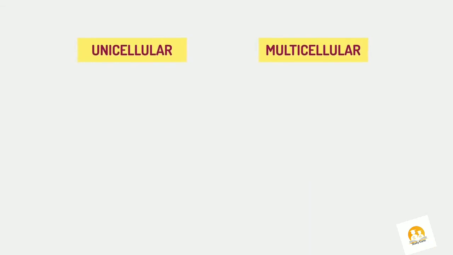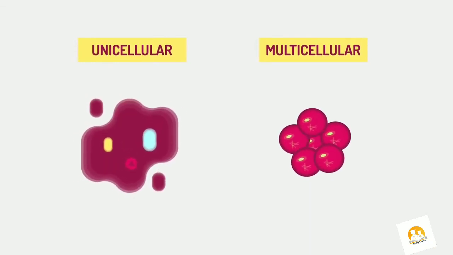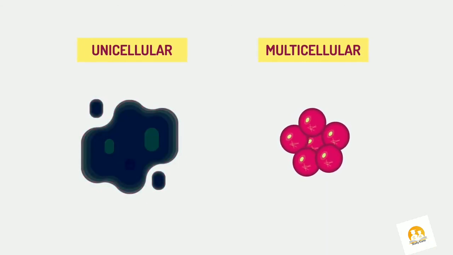So there we have unicellular and multicellular organisms. Final thought to leave you with is that injury to the cell of a unicellular organism can cause death. That one cell is everything to them, whereas injury or death of some cells in multicellular organisms should not cause a problem. Those cells can simply be replaced.